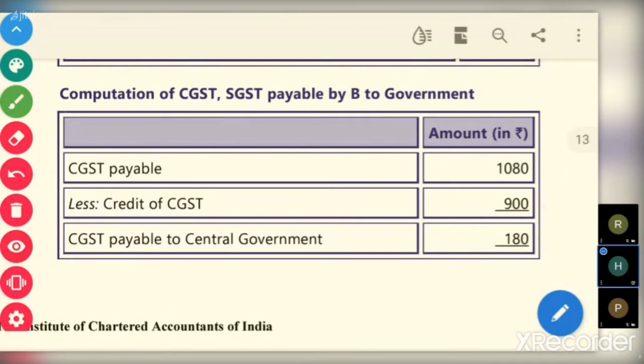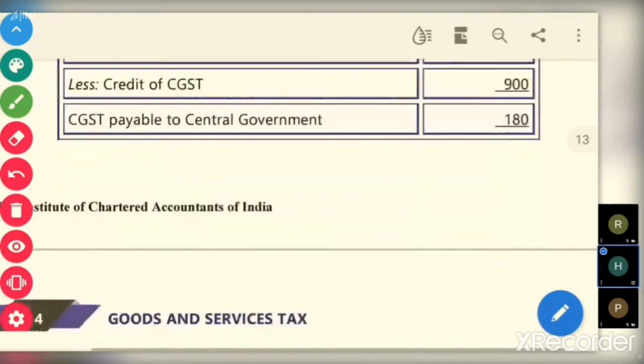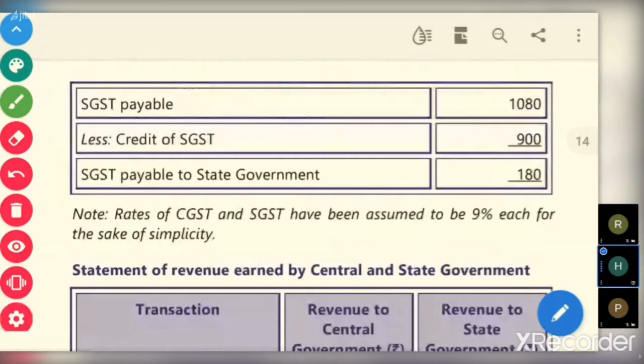Similarly, SGST payable. Here who is the seller? B is the seller. What is the output value? Output tax on supply 1080. What is the tax on input? Tax on purchase 900. So SGST, how much will you have set off? 900. So what is the balance payable to the state government? SGST payable to state government is 180.